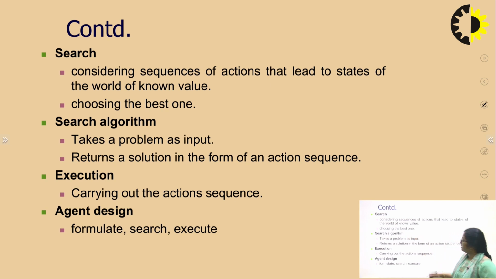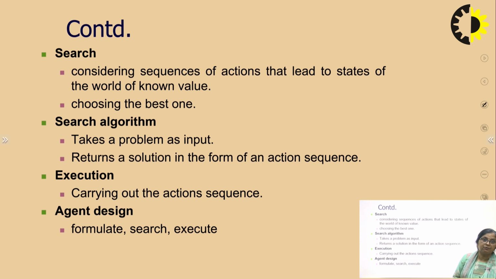When I carry out this action sequence, this is called execution. So, what does our total agent design consist of? It will formulate the problem, do the searching and execute. The formulation, the searching and the execution make an agent.